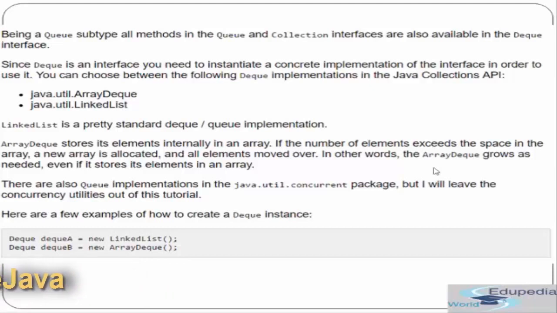So it actually provides a dynamic array. Okay. So if you have reached the number of elements it can contain, then a new array is allocated and elements are moved over. There are also queue implementations in the java.util.concurrent package, but let's not go there. So these are two implementations of Deque, ArrayDeque and LinkedList.